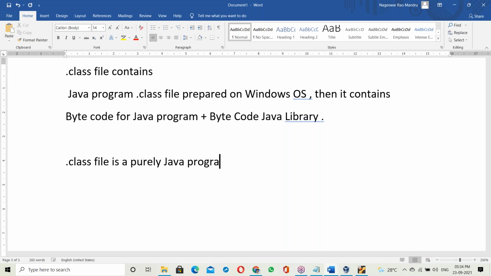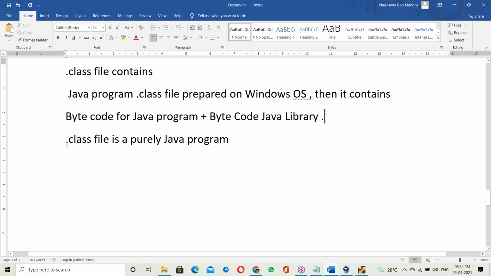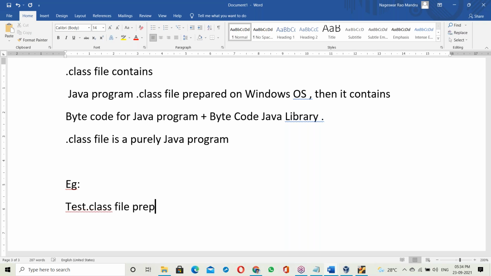Suppose, for example, the tested dot class file is prepared on a Windows base.